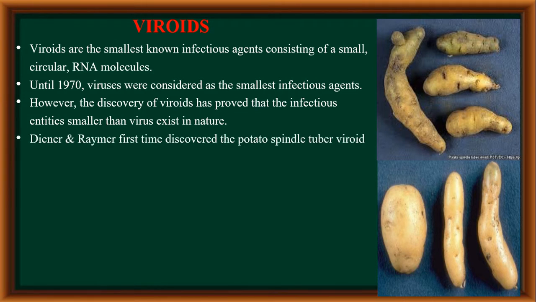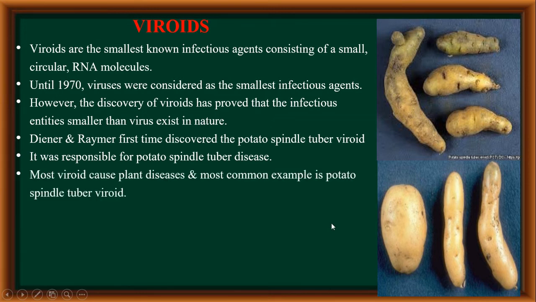Diener and Raymer first discovered the potato spindle tuber viroid. This viroid was responsible for a disease in potato that is called potato spindle disease. In this disease, the normal round potatoes become spindle shaped or elongated. You can see here in this figure, these are the elongated or spindle shaped potatoes, and this is because of potato spindle disease that is caused by the viroids.